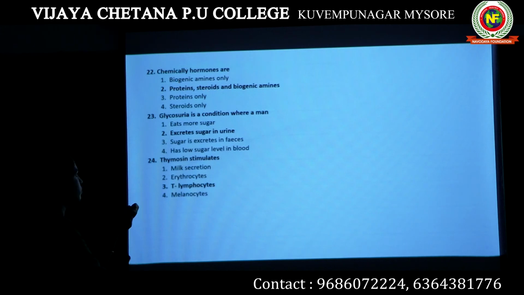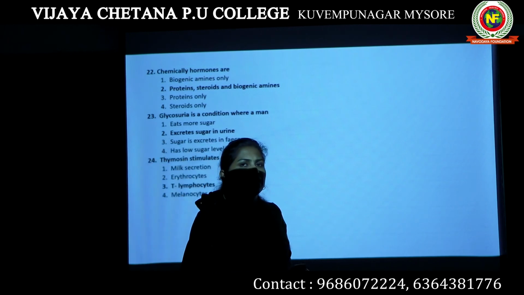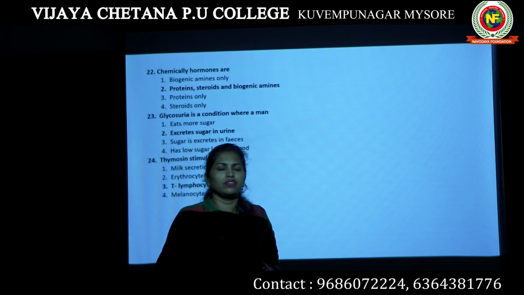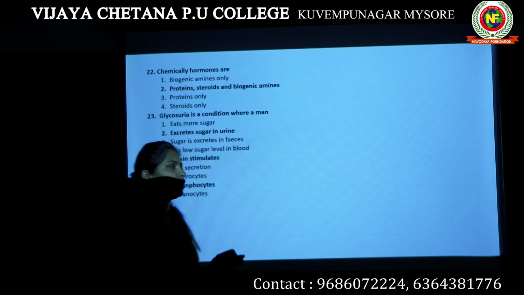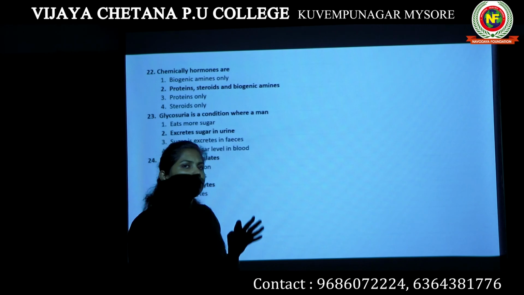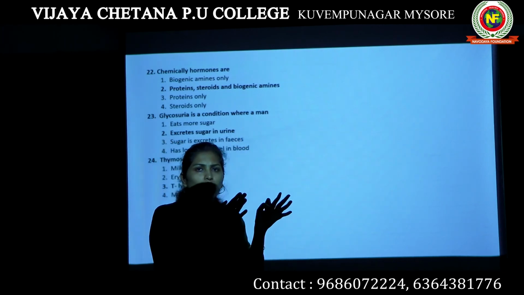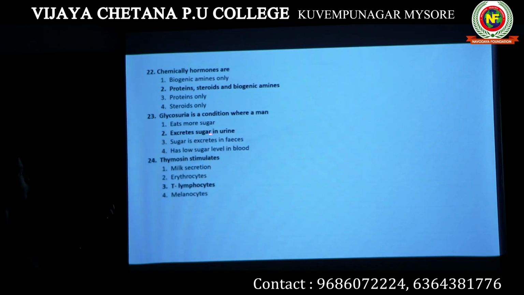Amino acid derivatives. Next question: glycosuria is a condition where a man, we have already discussed while discussing diabetes mellitus, caused by reduced insulin secretion in our body. There we came across this term glycosuria. What is it? Eats more sugar, excretes sugar in urine, sugar is excreted in feces, has low sugar level in blood. So you know that glycosuria is a condition where a person having diabetes mellitus excretes glucose in the urine. So excretes sugar in urine. Option 2 is the answer.